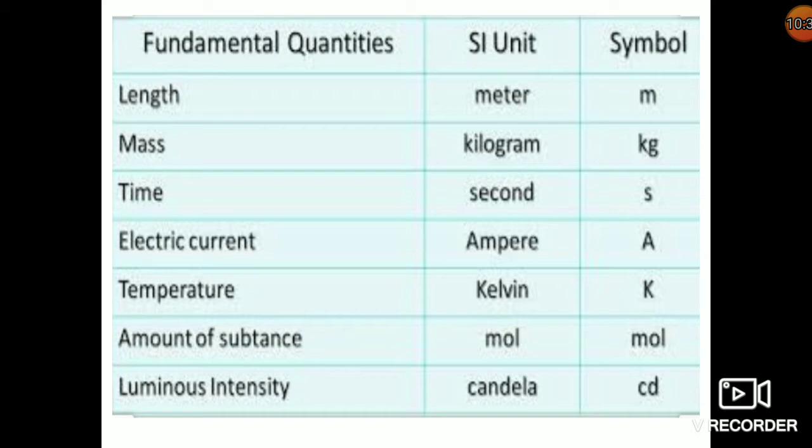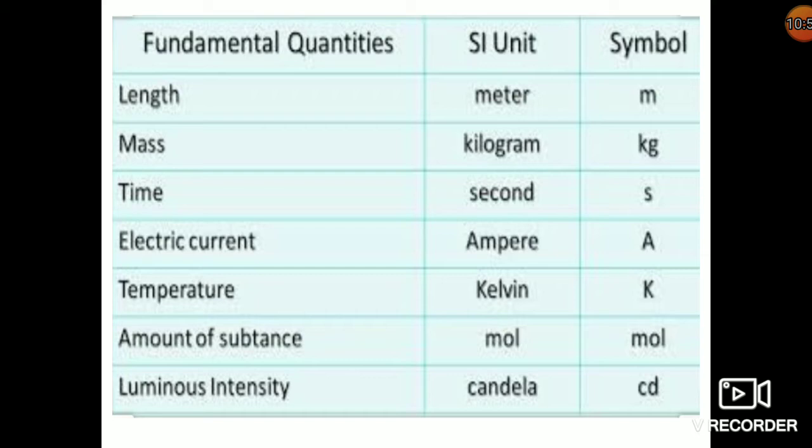You don't need the help of any other unit to define them. But other than the 7, all other units are derived units. That means if you are trying to present them, you have to take the help of these 7 basic fundamental units. Okay, so these are the basic units.